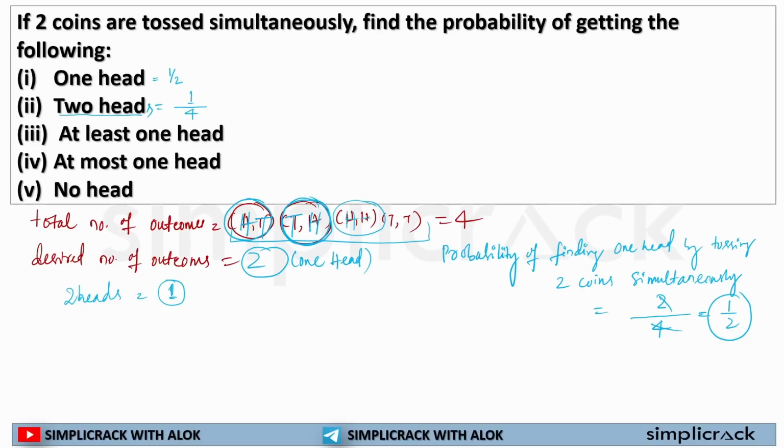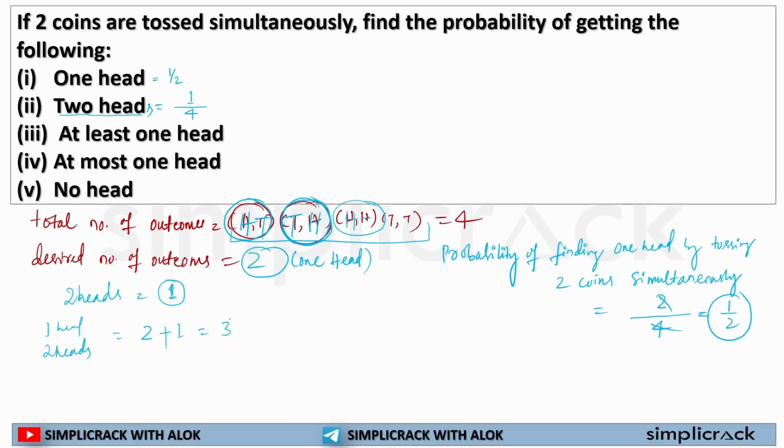Now the next question, it is asking about getting at least one head. That means at least one head and two heads as well, because at least is given. So in this particular scenario, I can write down getting one head twice, plus getting two heads once.